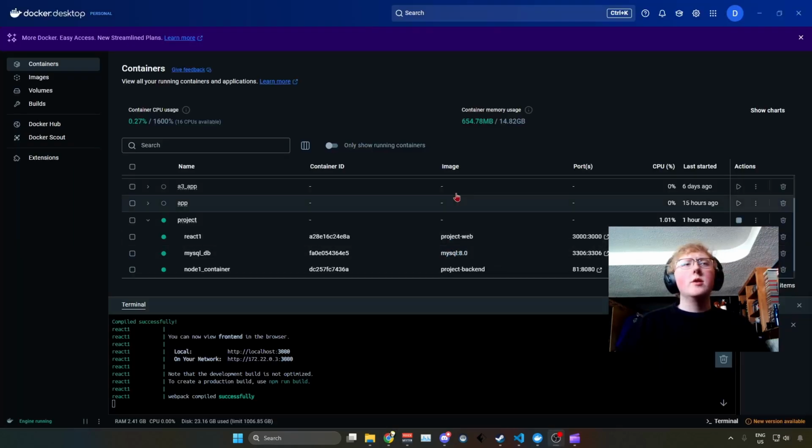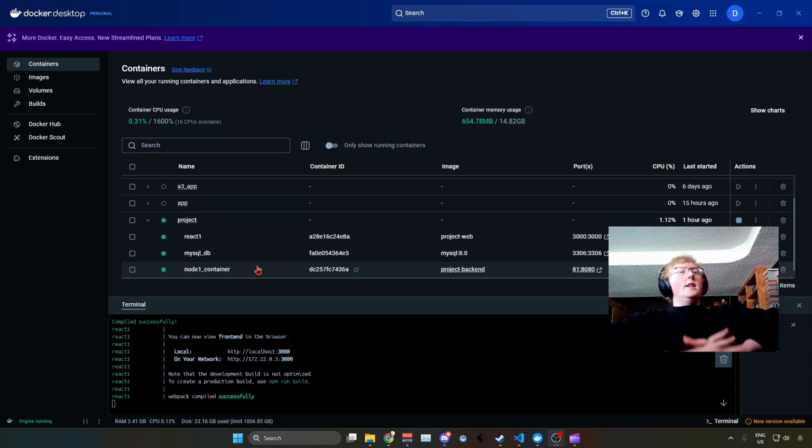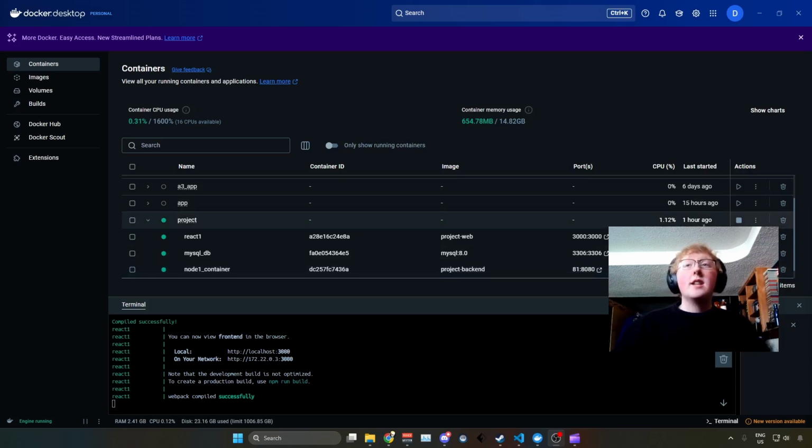So unfortunately I didn't host this app on the cloud, and I'm instead running it in Docker. As we can see, I got a React container, a Node.js container, and a MySQL database. All 3 of these containers work together really well, and they make it really easy to debug. You can just shut down and restart it, even though the React one takes a couple of minutes to boot back up.